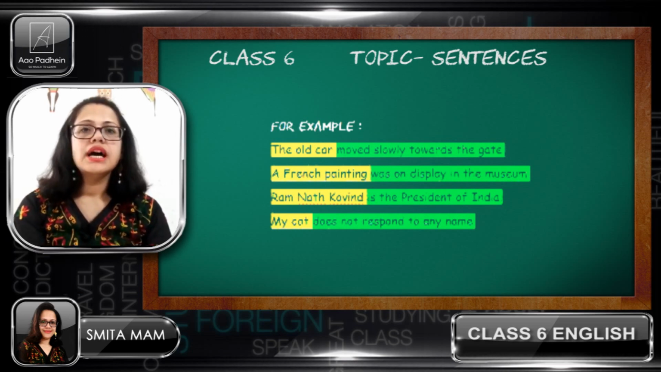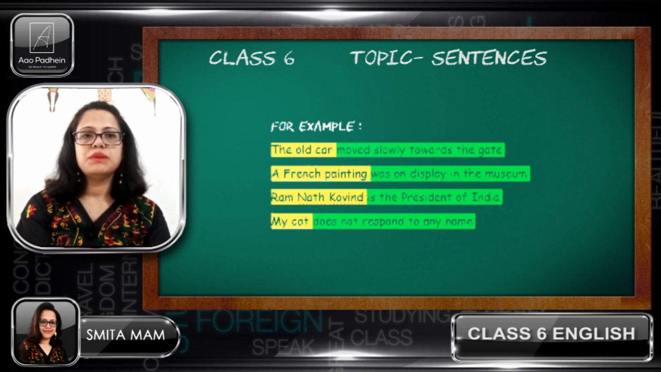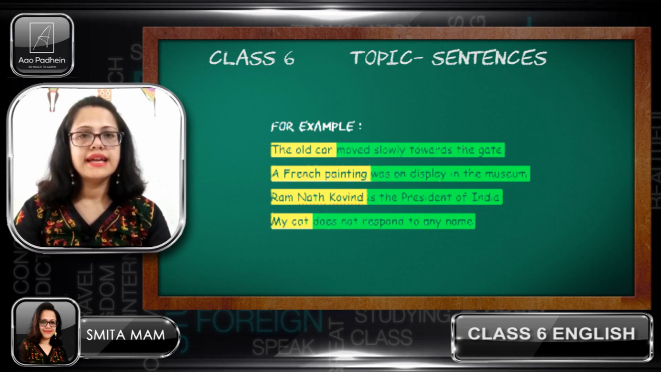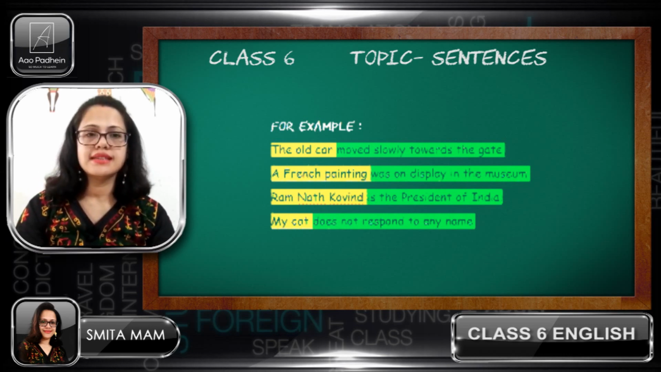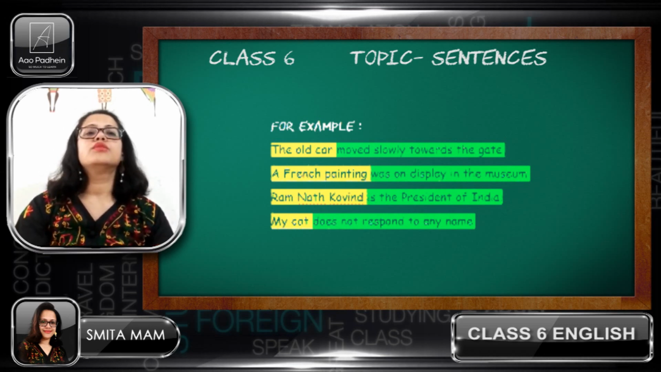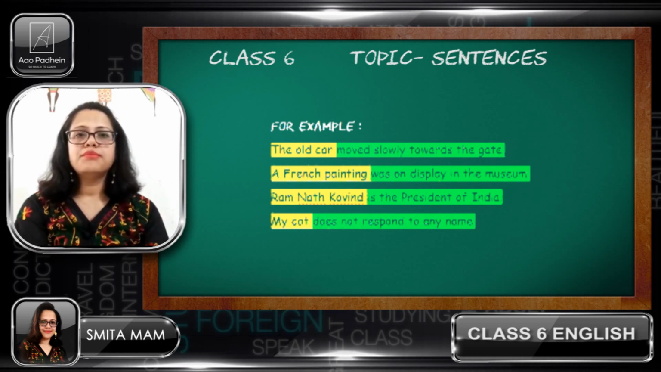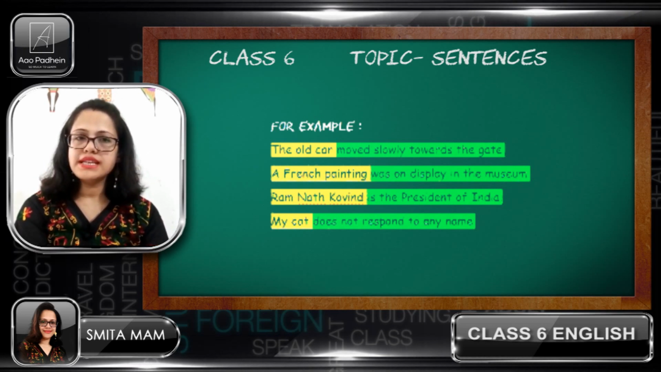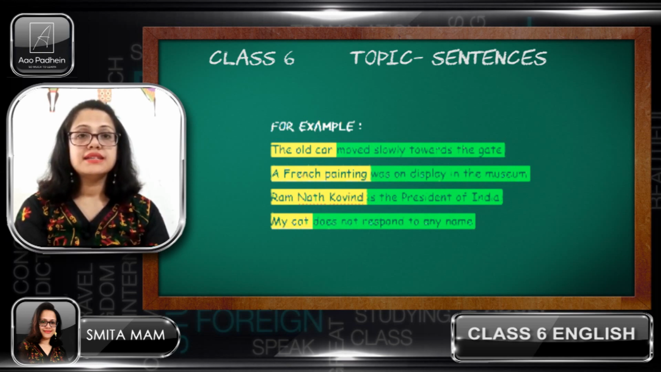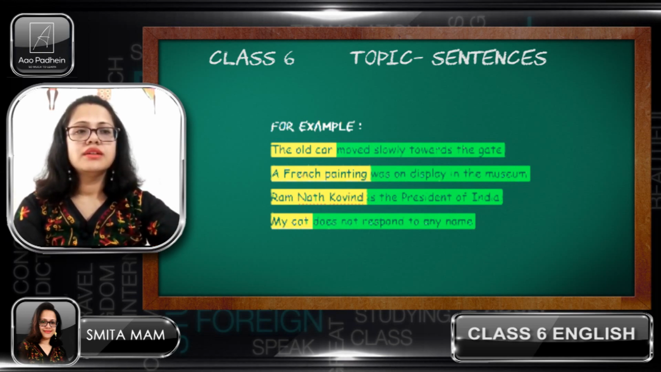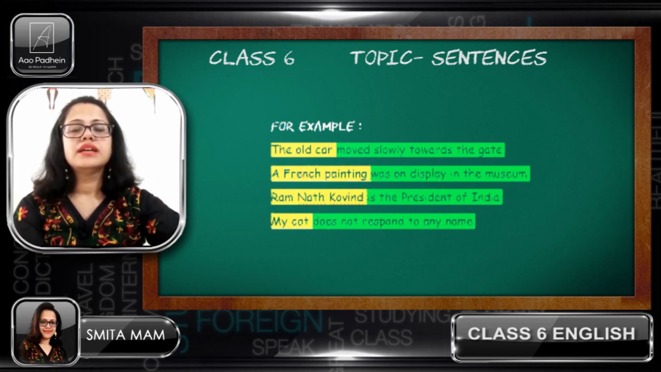Next example, a French painting was on display in the museum. Similarly, the words highlighted in yellow are the subject, followed by the predicate in green. Ramnath Kovind is the President of India. My cat does not respond to any name. So, I hope you have understood what the subject and the predicate are.